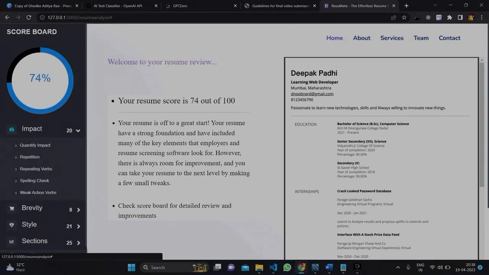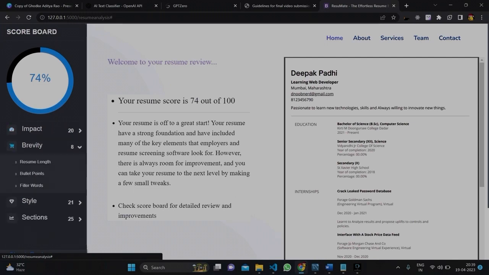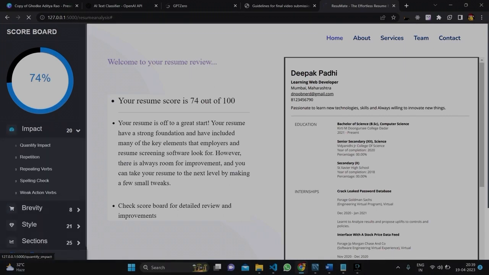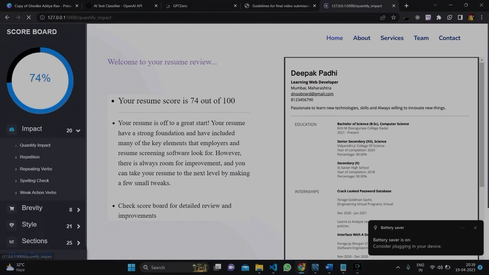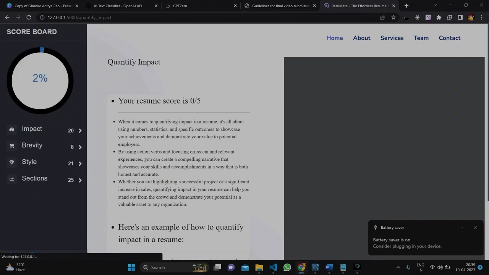Impact has different sections, that is quality impact, repetition of verbs, spelling check, and action verbs. Brevity has its own subsections like resume length, bullet points, and etc. Style has its own subsections, and section has its own subsections. So when you click on every subtopic, you'll find the score of that subtopic.